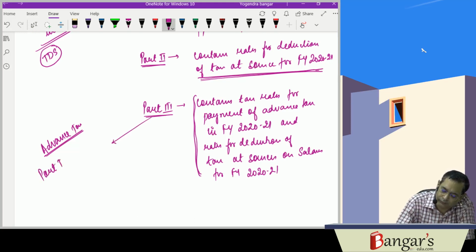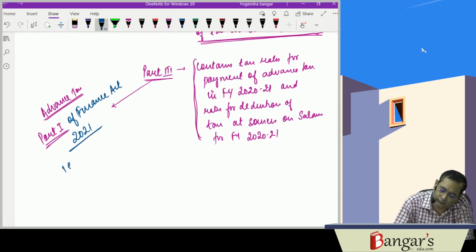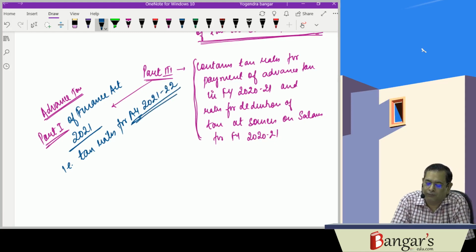Part 1. It will become what? Part 1 of Finance Act 21. This will become Part 1. That is what? Tax rates for assessment year 21-22. The Part 3 of the Finance Act 20 becomes what? Part 1 of what? Finance Act 21.